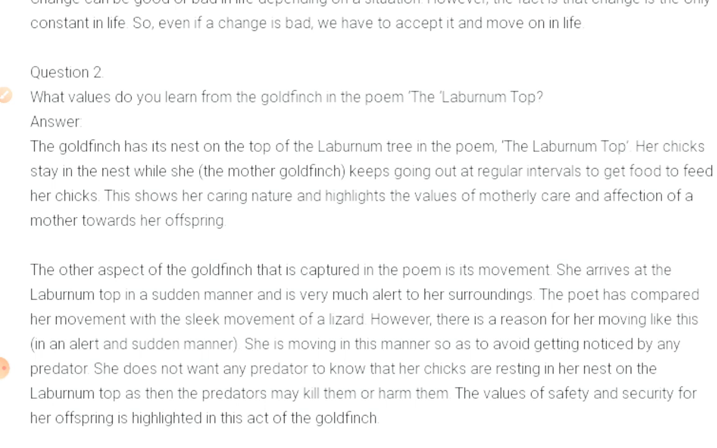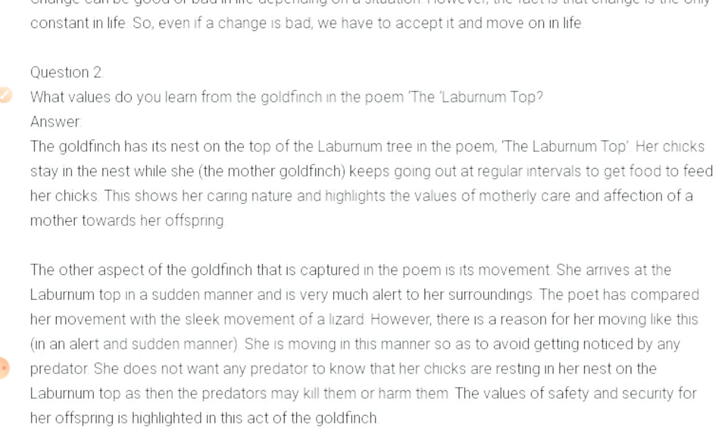The other aspect of the golden finch that is captured in the poem is its movement. She arrives at the laburnum top in a certain manner and is very much alert to her surroundings. The poet has compared her movements with the sleek movement of the lizard. However, there is a reason for her moving like this.